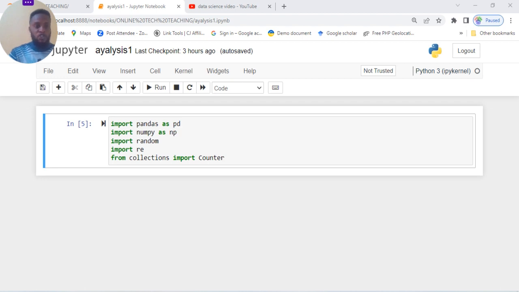Now let's proceed straight to what we have for today. In the course of today's teaching, we are going to import some libraries from Python. First, what do we mean by data science? Data science is the study of data to extract meaningful insight for businesses.